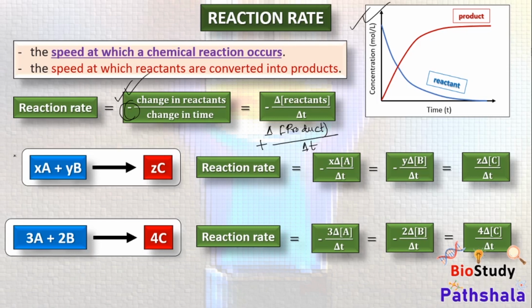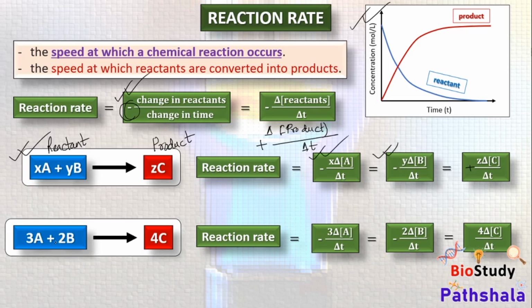As you can see in this reaction, xA plus yB equals zC. Here A and B are reactants while C is the product. So if we want to calculate the reaction rate of this particular reaction, it will be minus 1/x delta A by delta t, and in case of B, minus 1/y delta B by delta t, where x and y are the numbers of molecules of A and B, and 1/z delta C by delta t. It is expressed as a positive value while the others are expressed as negative values.